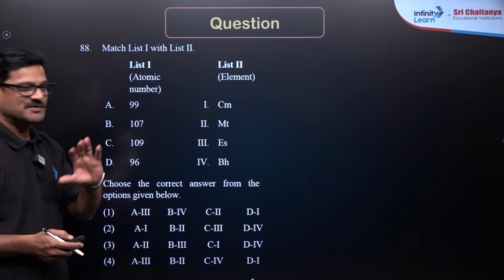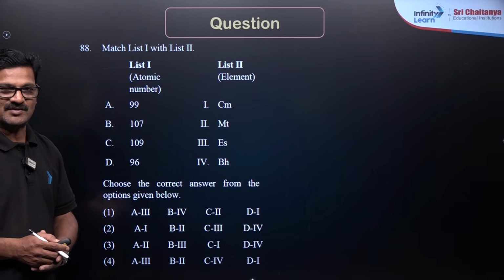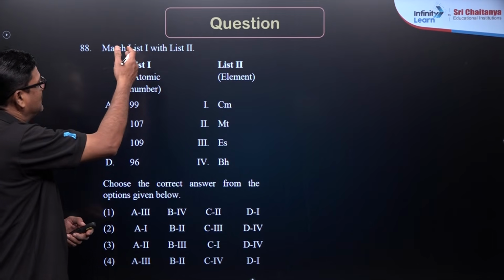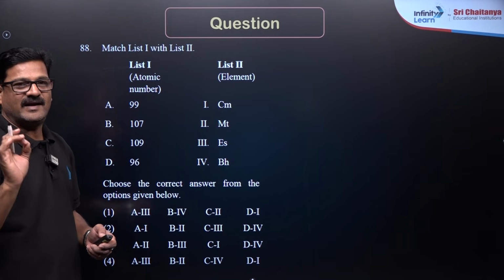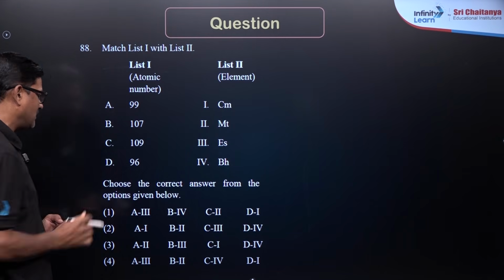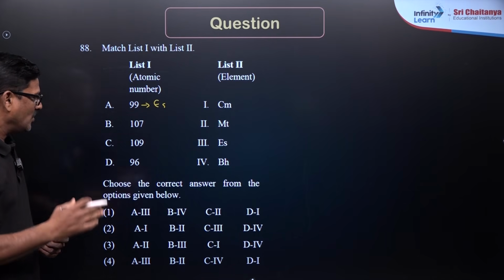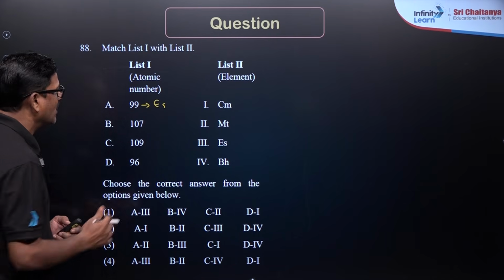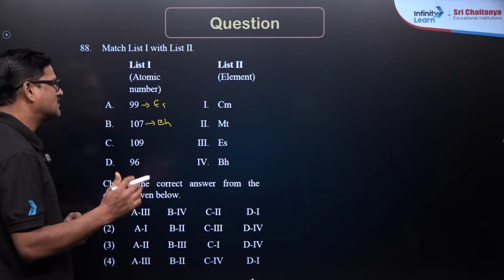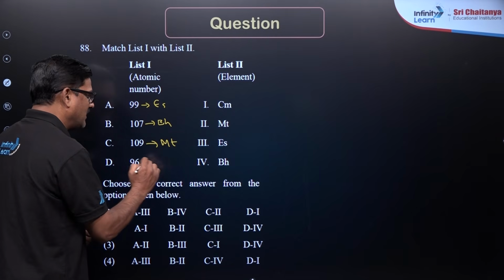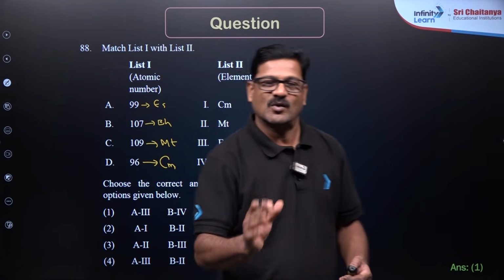Students, it is a fundamental question from periodic classification, element naming, and you can also claim this from lanthanoids and actinoids. Let us match list 1 and list 2. Atomic numbers are given, and you have to pick the element name. Atomic number 99 is Es, Einsteinium, and 107 is Bohrium, and 109 gives Mt, and finally 96 gives Cm. So, the answer for this question is going to be 1.